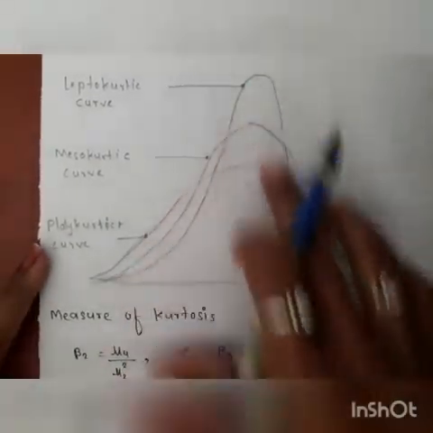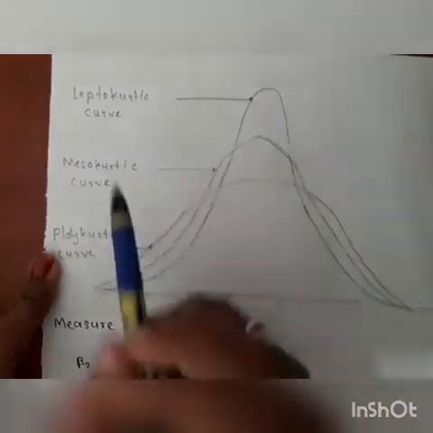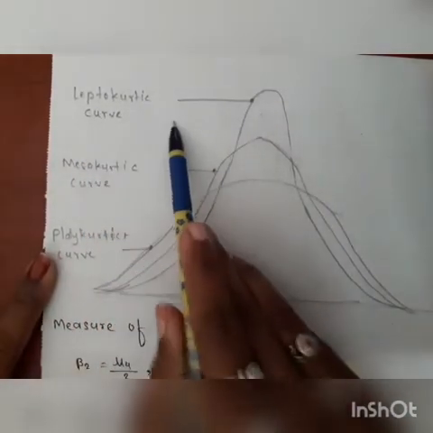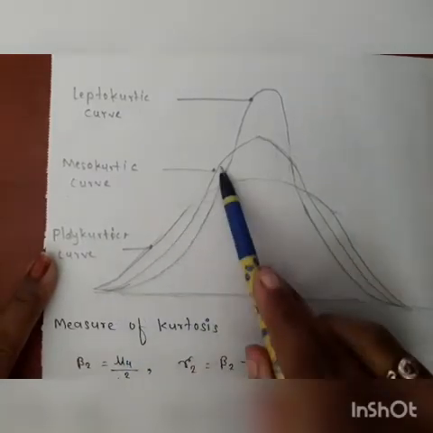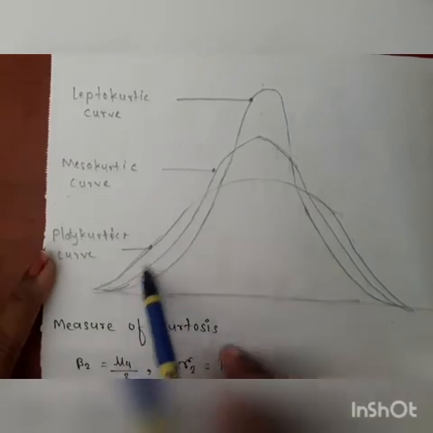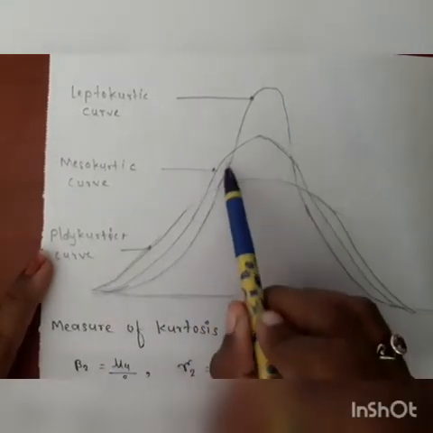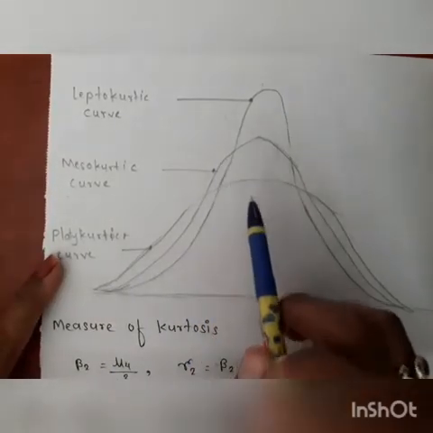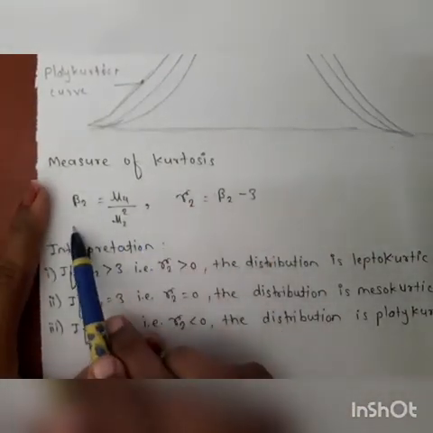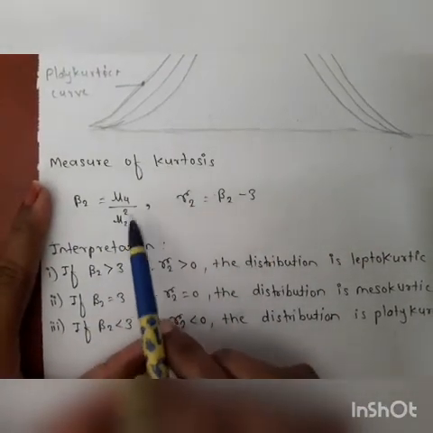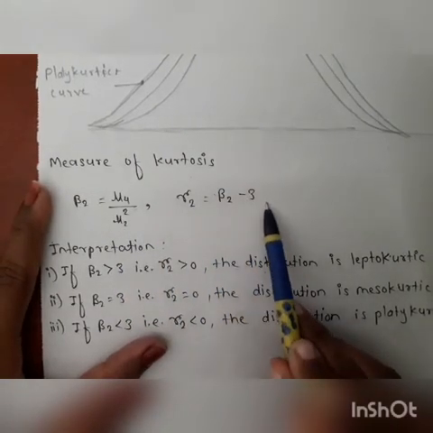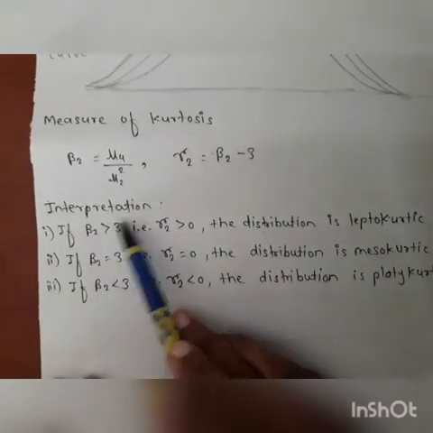This graph indicates the types of kurtosis. First, mesokurtic, that is normal distribution. Leptokurtic is more peak than normal distribution, and platykurtic, that is less peak than normal distribution. Next, measure of kurtosis. Beta 2 is equal to mu 4 upon mu 2 square, and gamma 2 is equal to beta 2 minus 3.